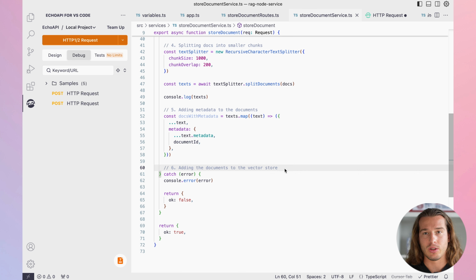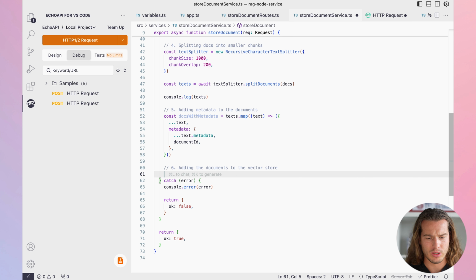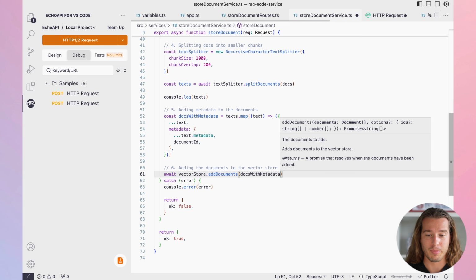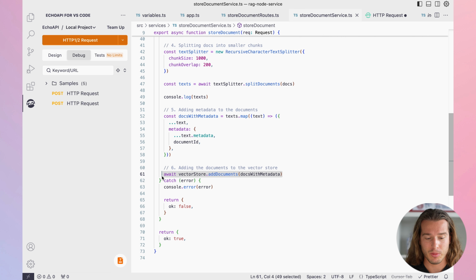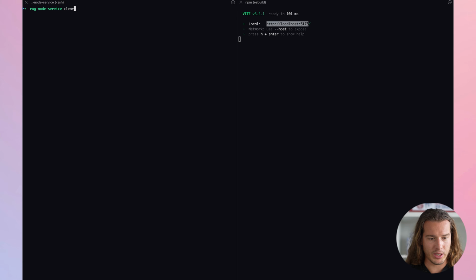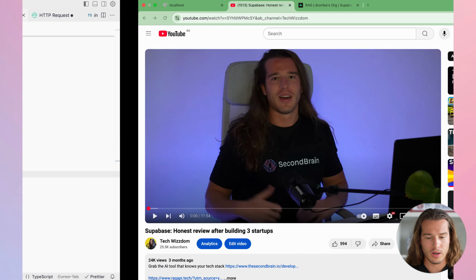And finally, we will add those documents to the vector store. So we do await vectorStore.addDocuments, and we add docsWithMetadata. But does it mean that this will really now work? Because after we call this, that should actually happen. We should store it in a vector database. Let's kill this. Let's clear it and run a new one.